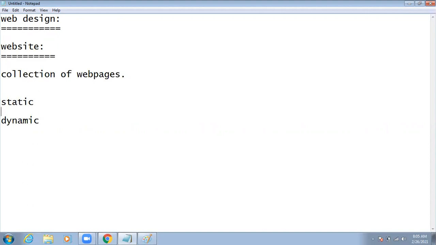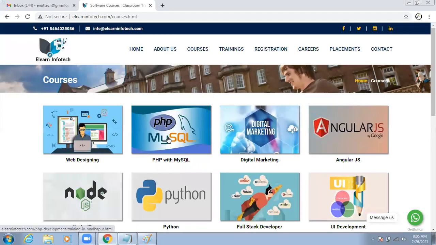What is static? Static in the sense it is a fixed content. So if you want to do changes in a static website, compulsorily through the coding knowledge only we can do the changes. For example, I have one website and I have to find out whether the website is static or dynamic. So how are we going to find out?